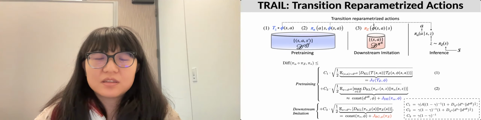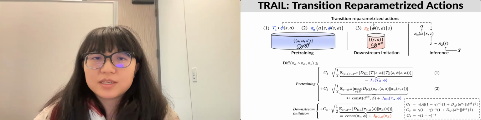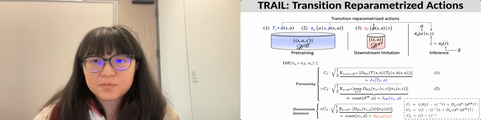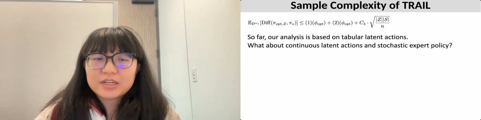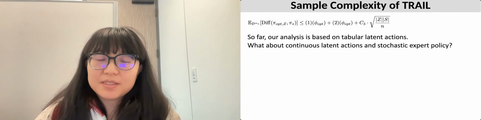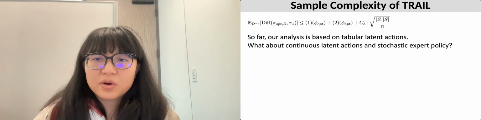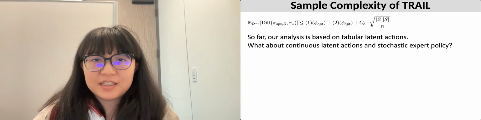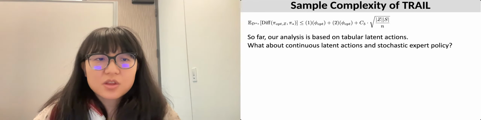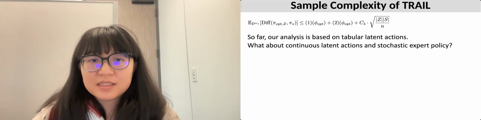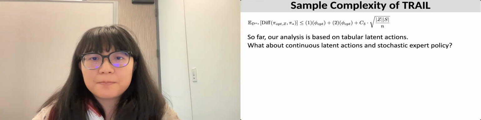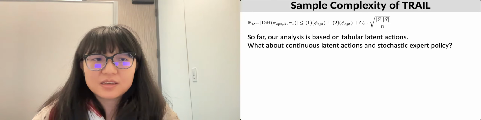action. Our theorems show that the TRAIL objective minimizes an upper bound between the decoded latent policy and the expert policy. Sample analysis suggests that TRAIL offloads the complexity from imitation learning to pre-training, where a large amount of suboptimal offline data is available. So the third term after the C3 is in the lower dimensional Z space as opposed to the original dimension of actions.